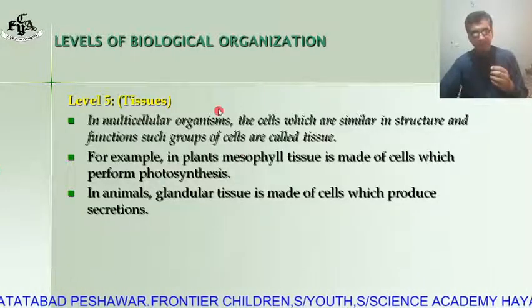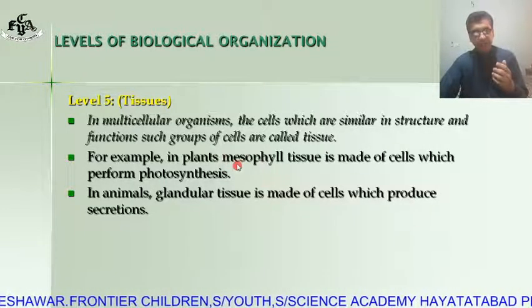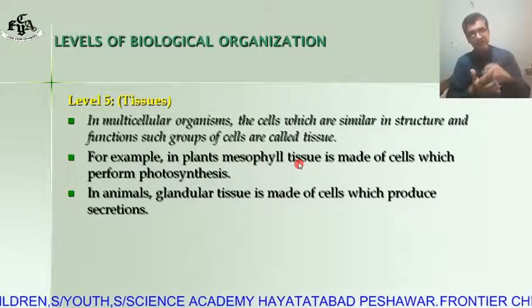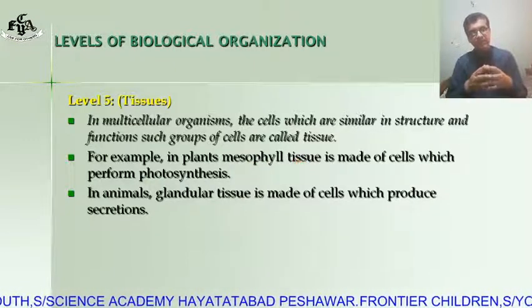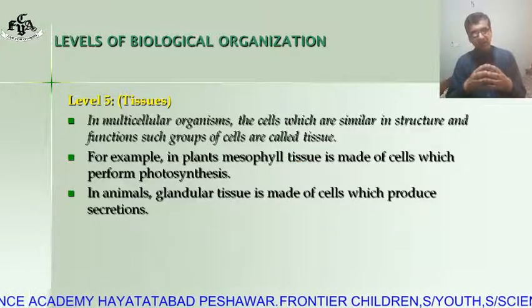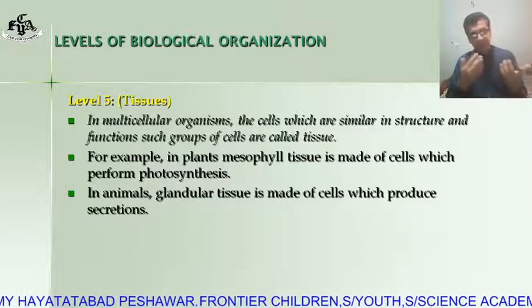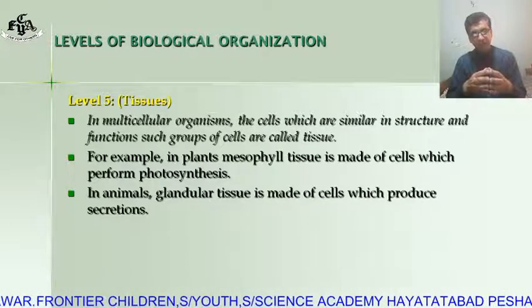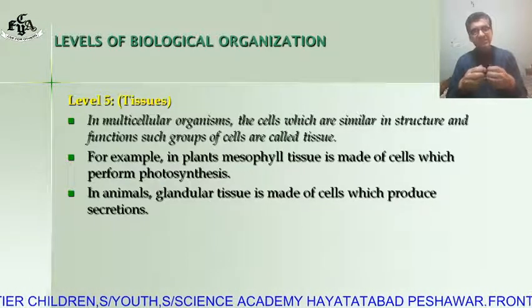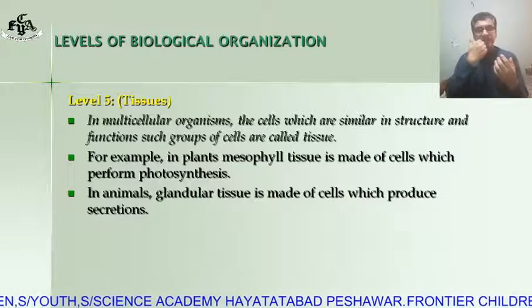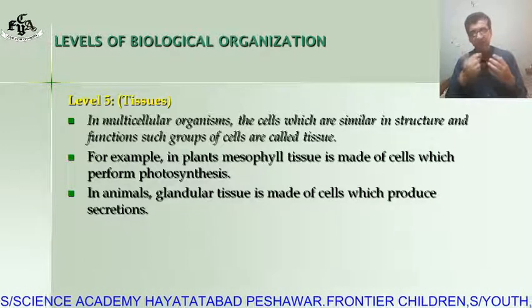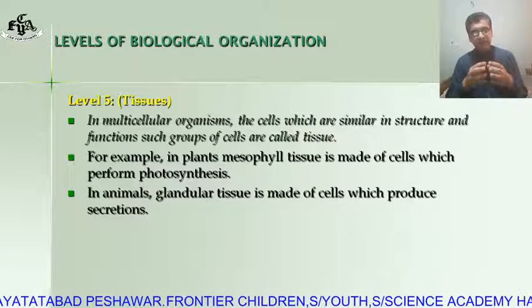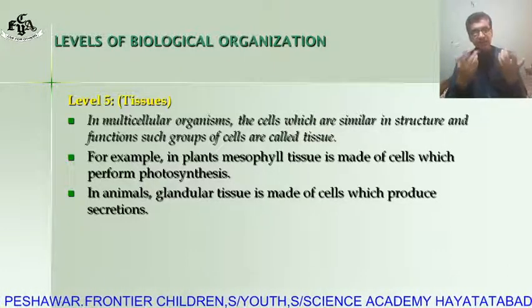For example, in a plant there is a mesophyll tissue. Inside the cells of mesophyll tissue, photosynthesis of the plant takes place. In animals, another example is the glandular tissue. It is made of cells which produce secretions, like saliva in the oral cavity. There are salivary glands, they secrete the saliva, so that is a glandular tissue.